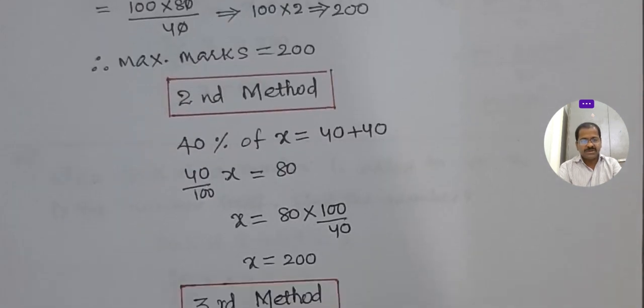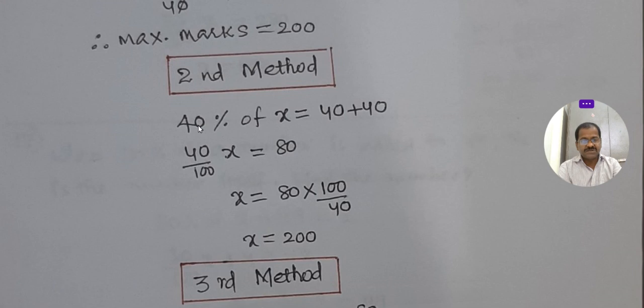Okay, second method. 40% of something, we don't know the maximum marks, but 40% of something is 80 marks. He got 40 and he failed by 40 marks. So if he gets 40 more he could pass, that's why 40 plus 40, 80. If he could get 80 he could pass. The 40% of x is 80. Cross multiplication, 100 will go to the numerator, 40 will come to the denominator, then x is 200.